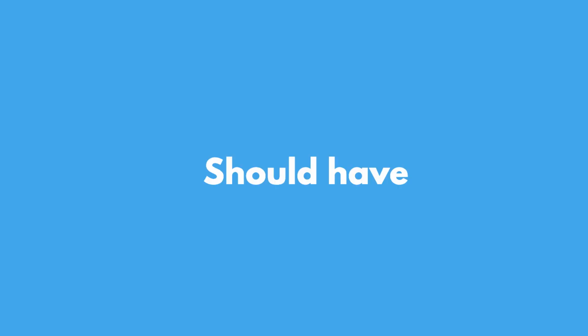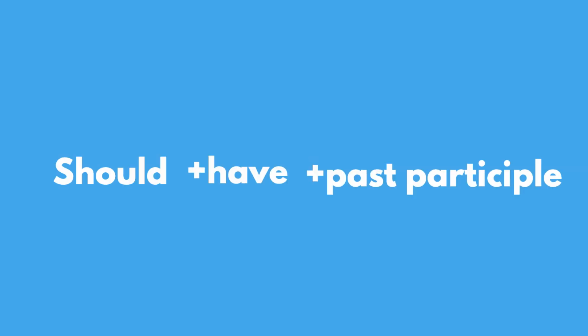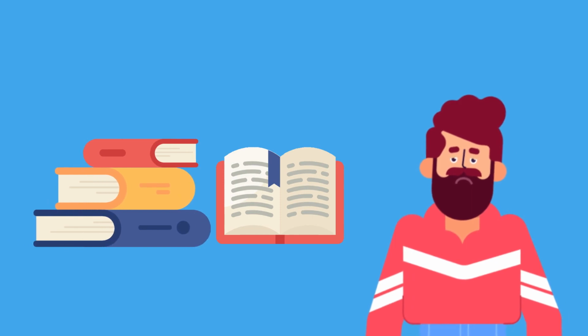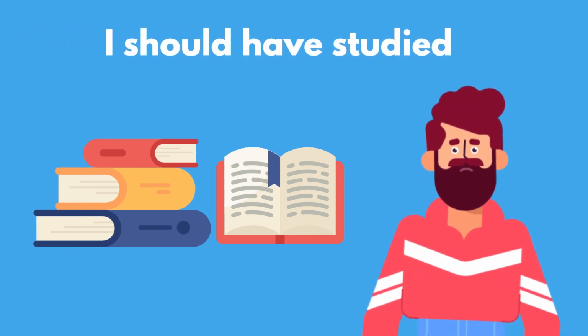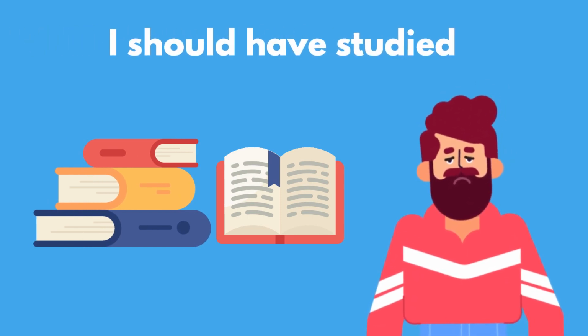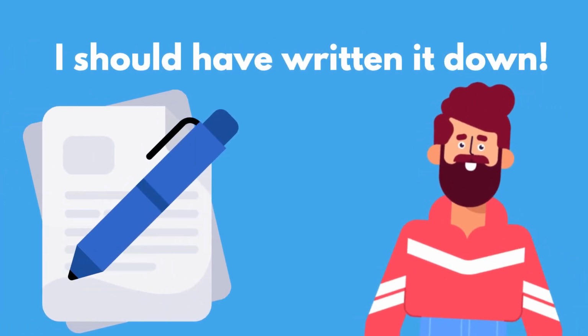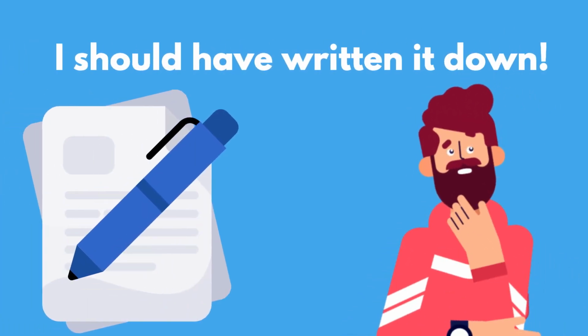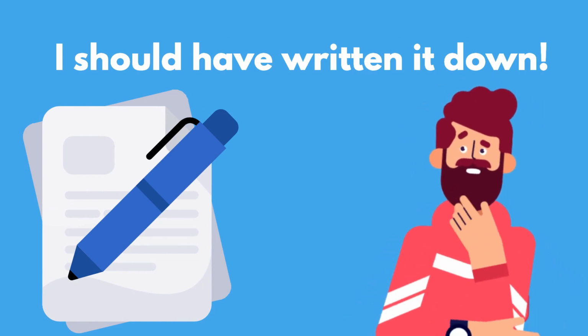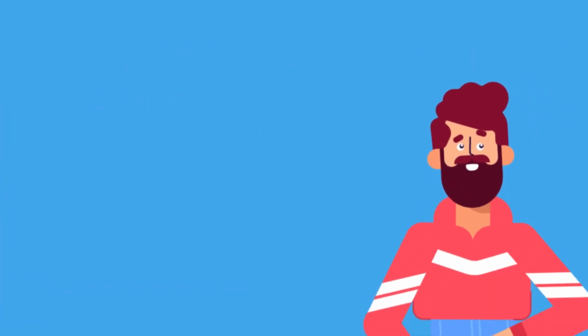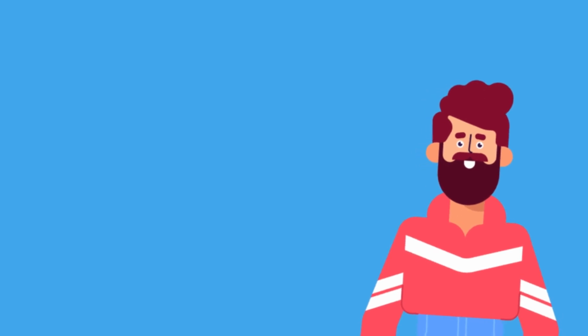Finally, let's have a look at should have. You can use should to make suggestions. When we're talking about the past, we can use should combined with have and a past participle. For example, if I failed a test because I hadn't studied, I would think that I should have studied. Or if I forget an important phone number, I might think that I should have written it down. That is to say that these things would have been a good idea. And that's everything you need to know about how to use modal verbs in the past.